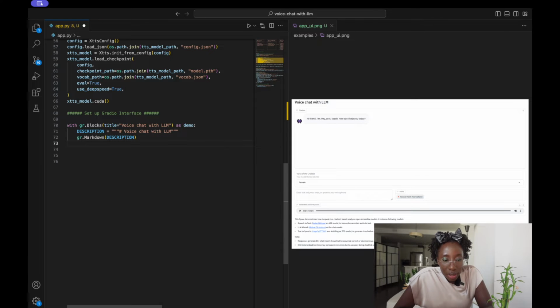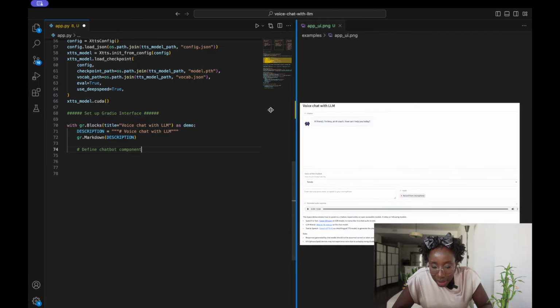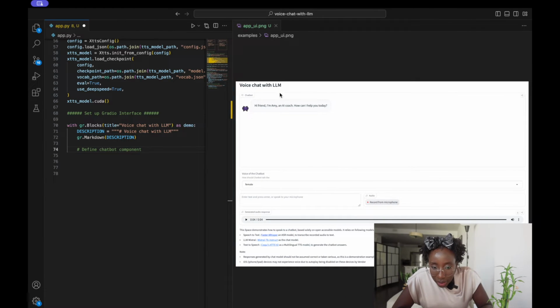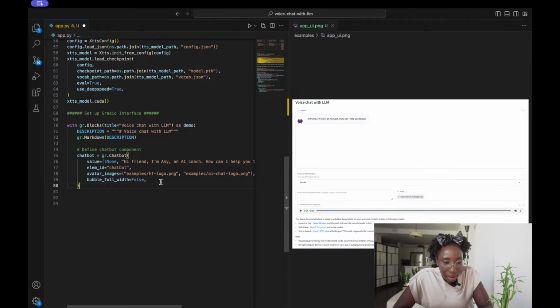Next we will define our chatbot component. The chatbot component is this chatbot interface here, whereby we will be seeing the conversation between the user and the LLM. Gradio has a chatbot component, which I will add to the code.